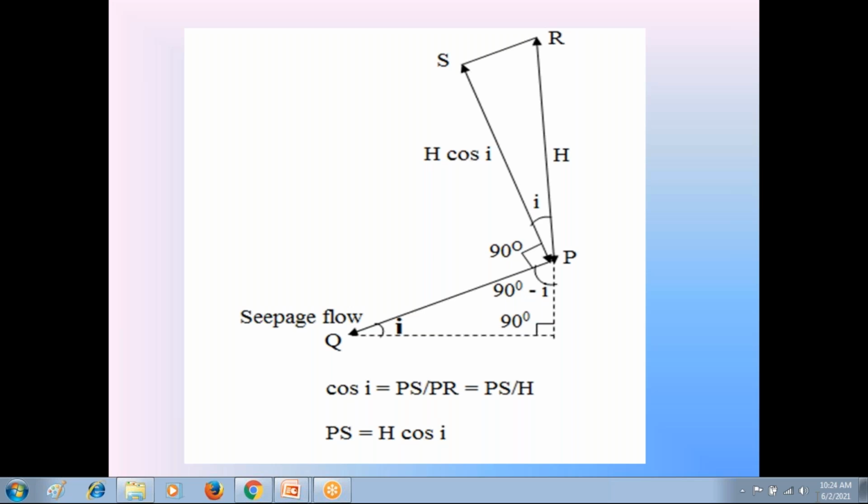So there is attraction between the clay particles. That attraction is called cohesion. Attraction between the same particles is called cohesion. Whereas in sand, there is no such attraction between the soil particles. That is called cohesionless soil. Sand is a cohesionless soil, whereas in clay, there is attraction between the soil particles. That is called cohesive soil. That attraction is called cohesion.